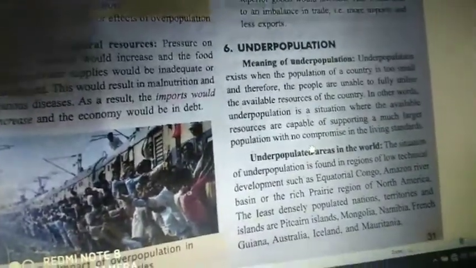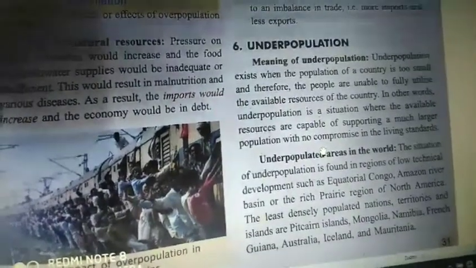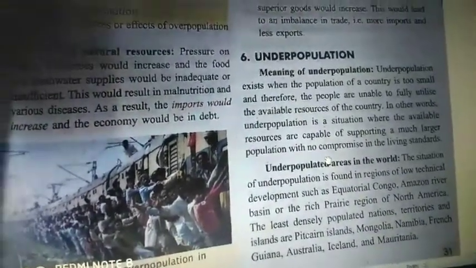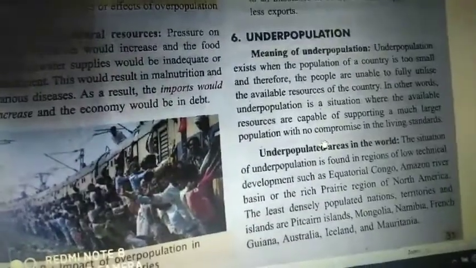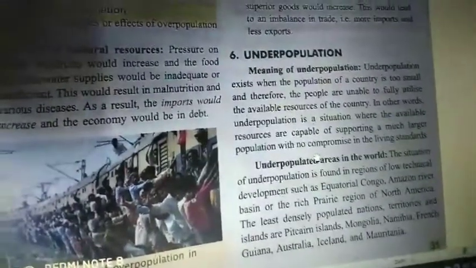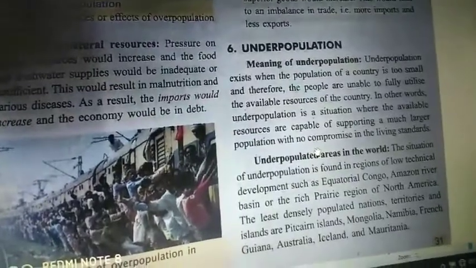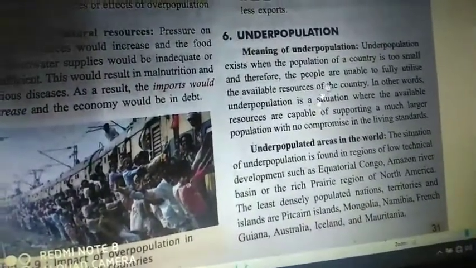Underpopulation is just the opposite of overpopulation. In one location, if the number of people living there is totally lesser than the actual population that should live there, that is called underpopulation. For example, in 1 square kilometer, 1000 people can live comfortably, but just 100 people are there, which means that is a very small number of people. That is called underpopulation. So this is the meaning.